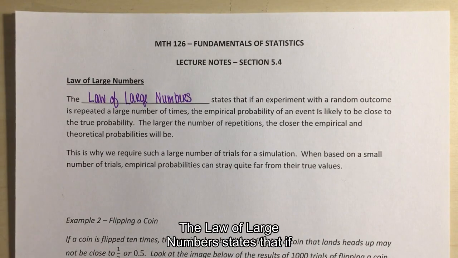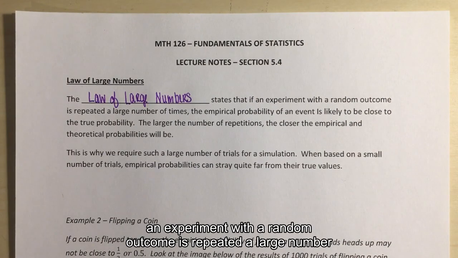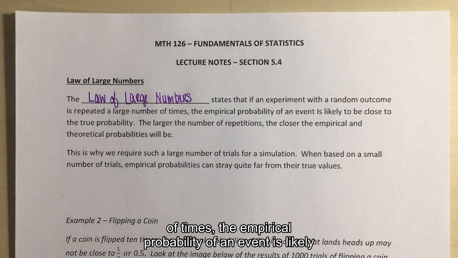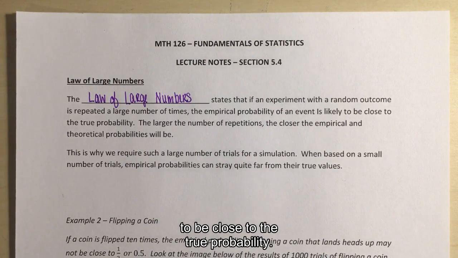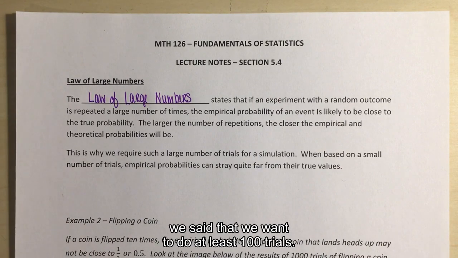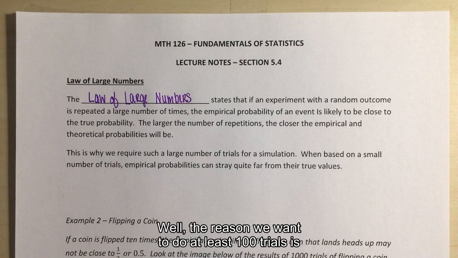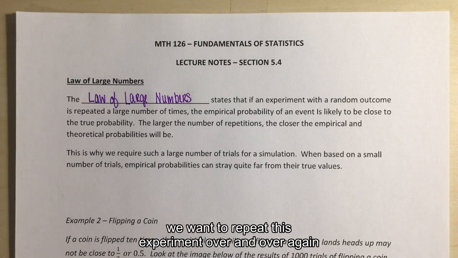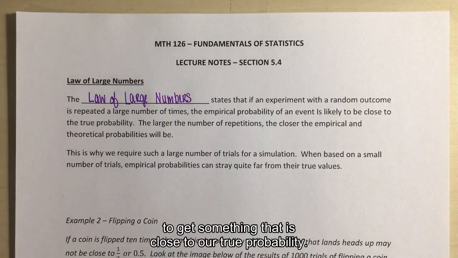So the law of large numbers states that if an experiment with a random outcome is repeated a large number of times, the empirical probability of an event is likely to be close to the true probability. When we were talking about our simulation, we said that we want to do at least 100 trials. The reason is we want to repeat this experiment over and over again to get something that is close to our true probability.